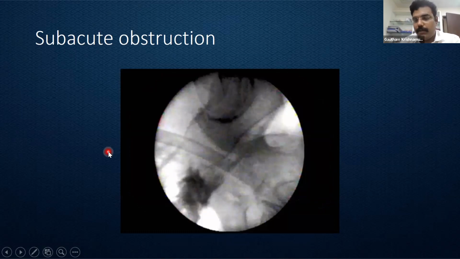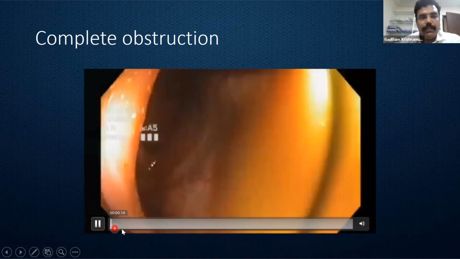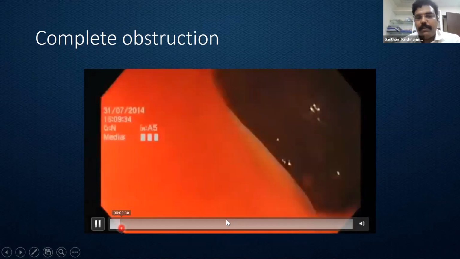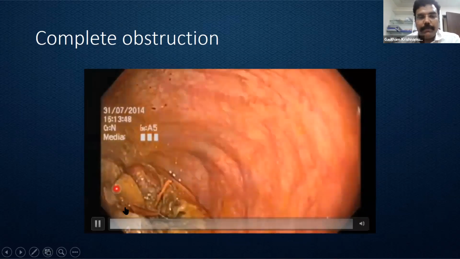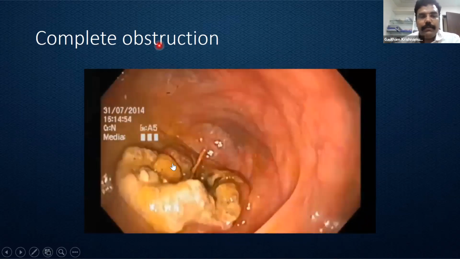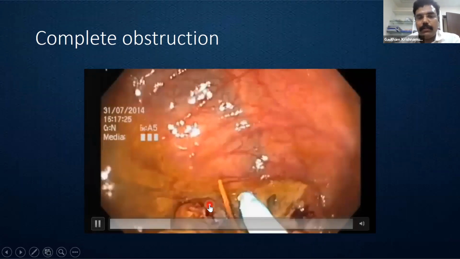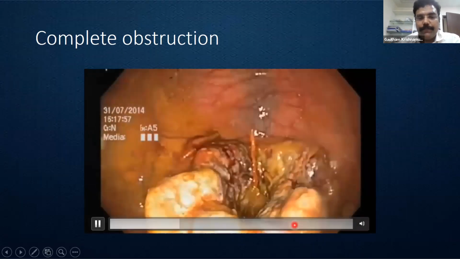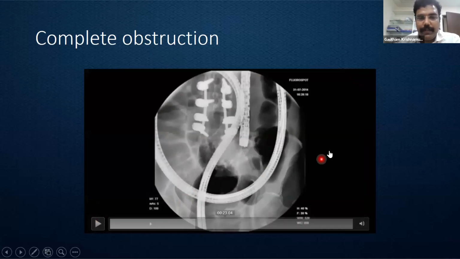So in case of subacute obstruction, we could go through the lesion, but if there is complete obstruction, this may not be feasible. The scope cannot be passed through the lumen. So for example, here we can find the lumen completely covered by the growth. So after biopsy, they're just blindly inserting the guide wire.